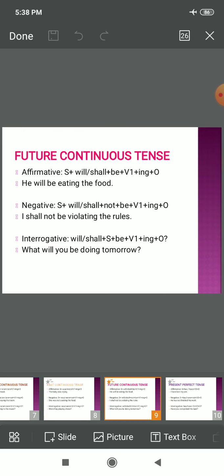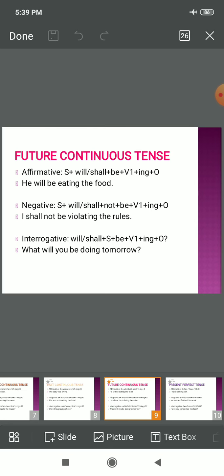Next is future continuous tense. So children, again there are three types. Subject plus will be or shall be according to the subject, plus verb's first form plus ing plus object. Right? So he will be eating the food.